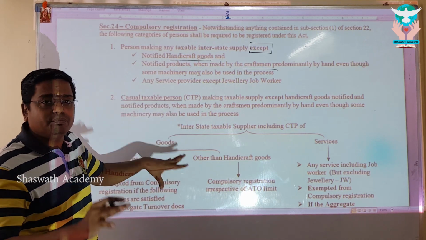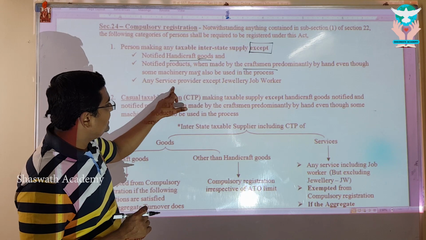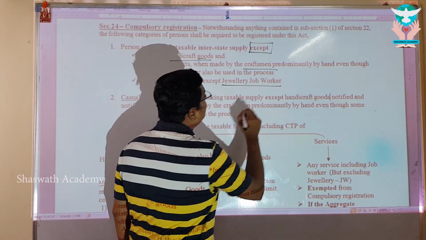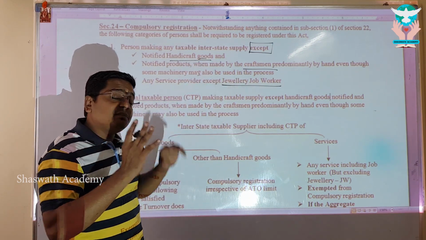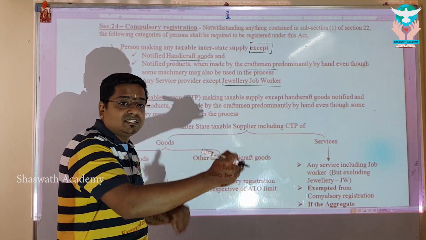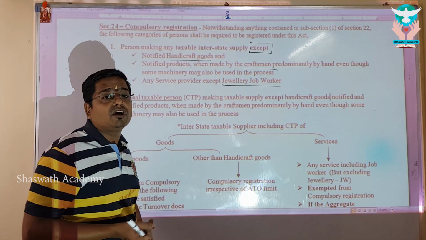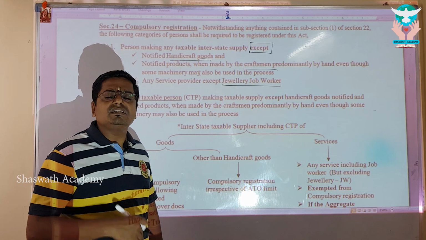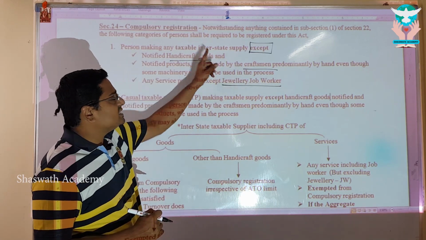This chart will explain you properly how it's going to work when it comes to interstate taxable supply. And then any service provider except jewelry job worker. Meaning that a jewelry job worker, even if he makes a 1 rupee supply interstate, is liable to register. Suppose a chartered accountant, say Seetharaman Associates, making an interstate supply. We are carrying out a bank audit, say in Andaman and Nicobar, for IDBI Bank, which actually was the case. When we did this, we charged IGST. We are making interstate supply. Are we liable to register because we are making an interstate taxable supply?